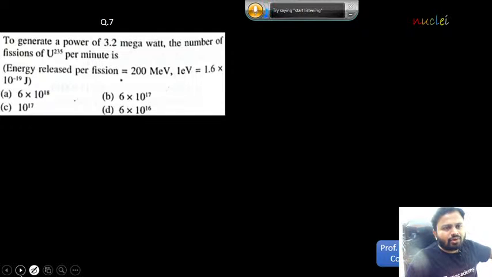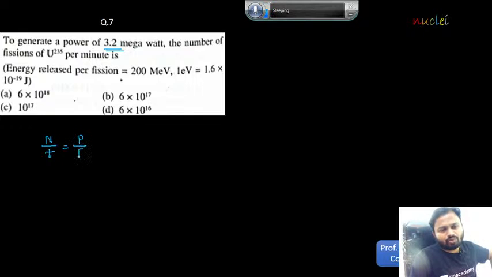To generate a power of 3.2 mega, again they are talking about the power, the number of fusions per minute. इथे फक्त लक्षात ठेवायचे की n over t you calculate by using the formula p over e. Energy is given 200 mega electron volt. But याचं जे युनिट असतं, whatever answer, suppose I am getting the answer as x. So याचं जे युनिट असेल will be 1 over second. Now how you will convert this into minute? I am just giving you the method. You can try this later on.